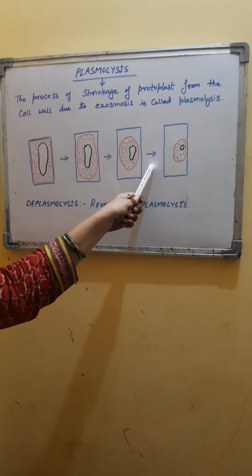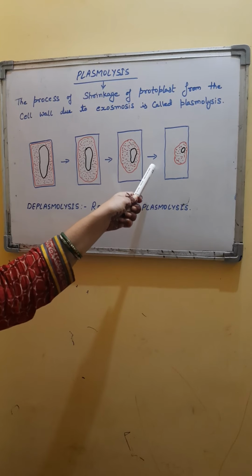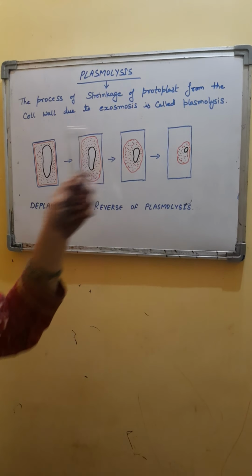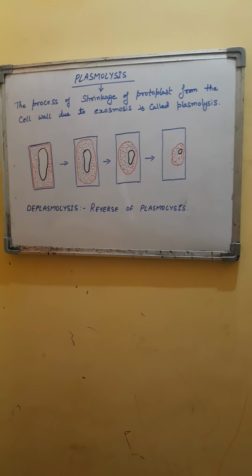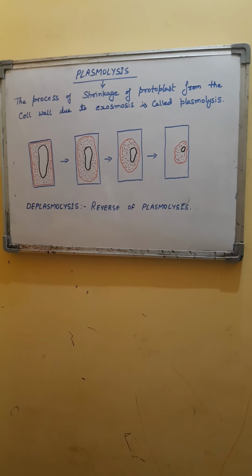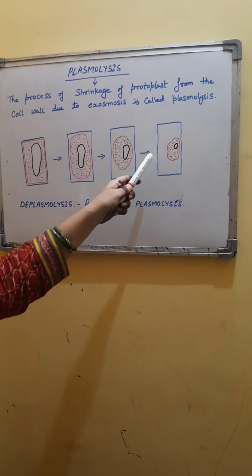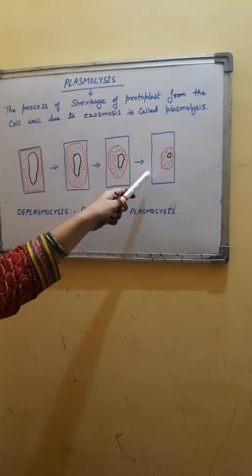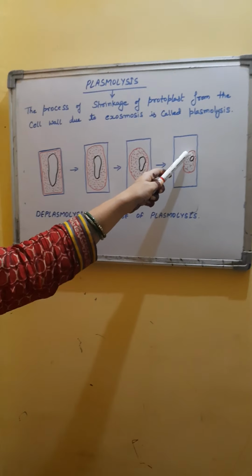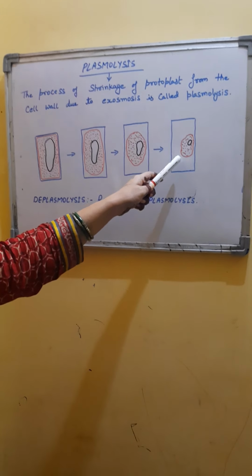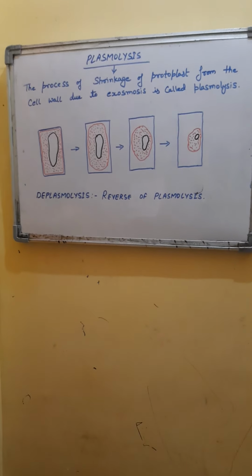That is, since water is more outside and less inside, water will start moving from outside towards the cell. Hence, endoosmosis will take place, meaning water will start entering the cell, and then slowly the cell membrane and the protoplast will start expanding in size, and that will be the reverse of plasmolysis.